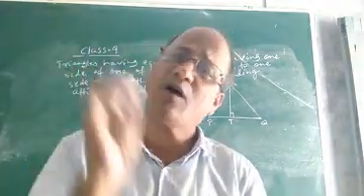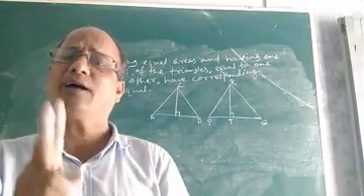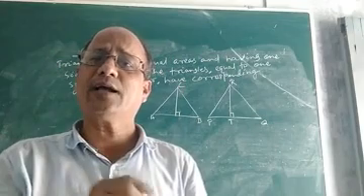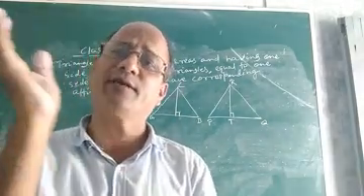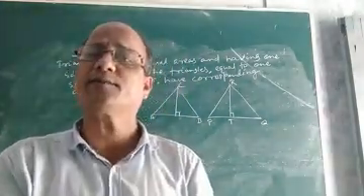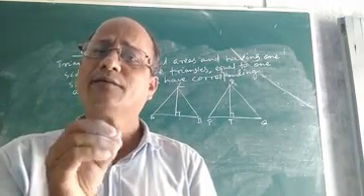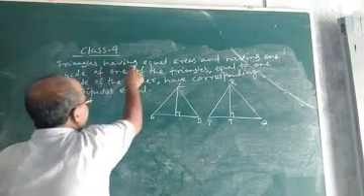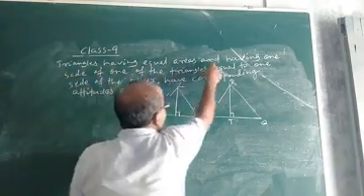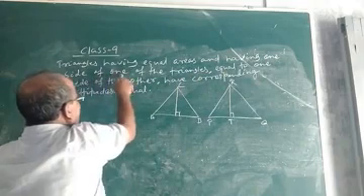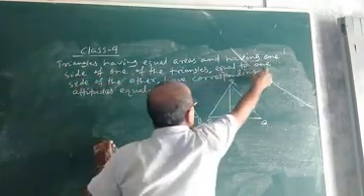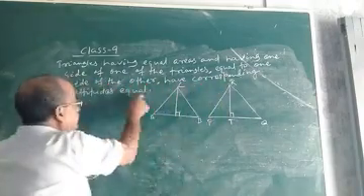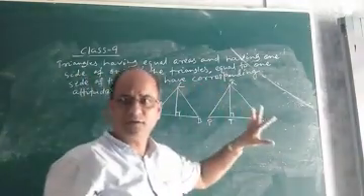So let us now prove the converse of that particular theorem which we discussed in the last class. If two triangles stand on the same base and between the same parallels, they have equal area. What is the converse? You see I have written here: triangles having equal areas and having one side of one of the triangles equal to one side of the other have corresponding altitudes equal. Such a big statement.